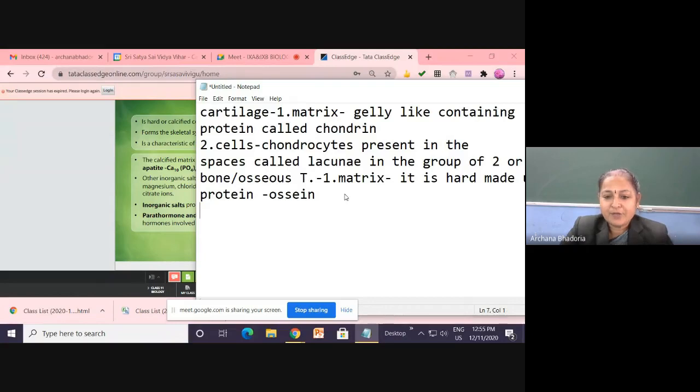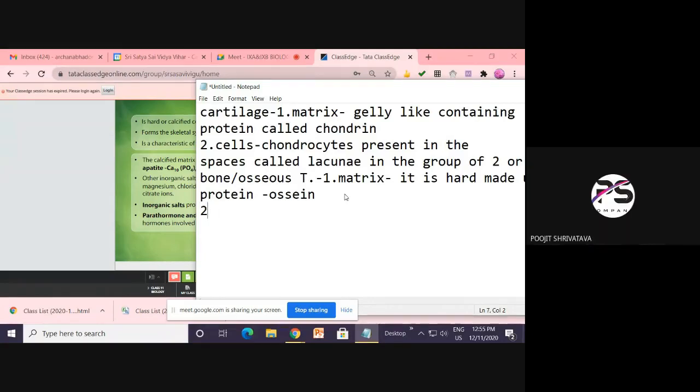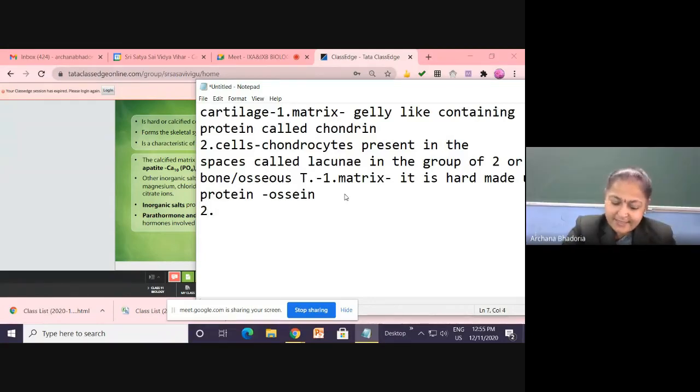Now we'll take up the second component. What is the second component of the bone? The cells. And these cells are called what? What is the name of these bone cells? Osteocytes. And what are the cells of the cartilage called? Chondrocytes.